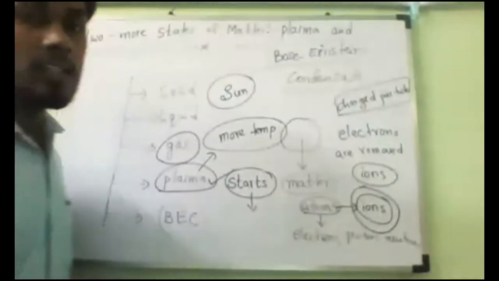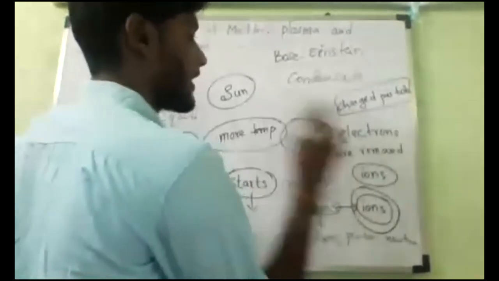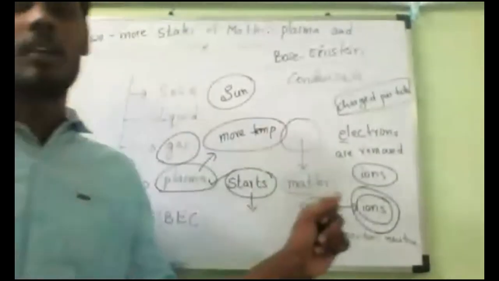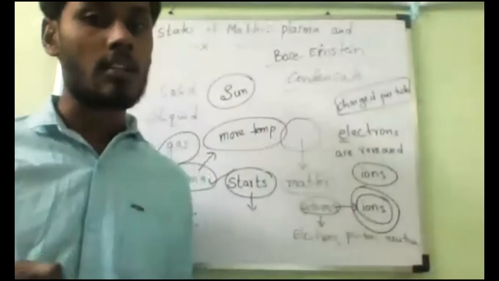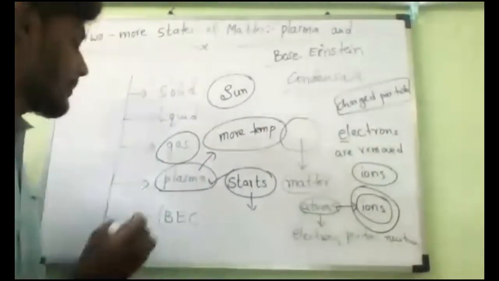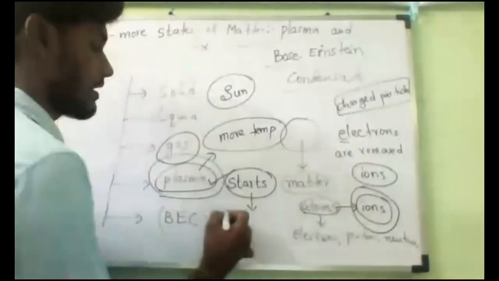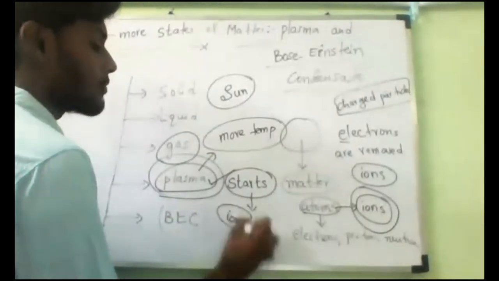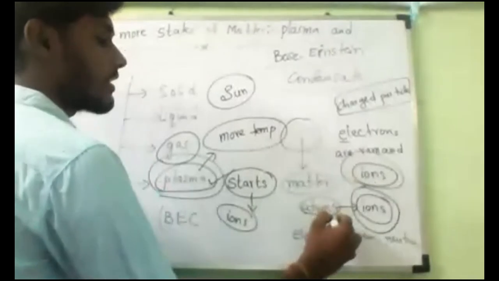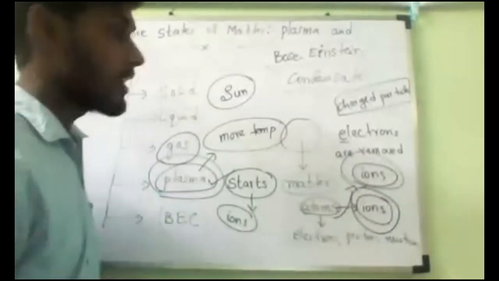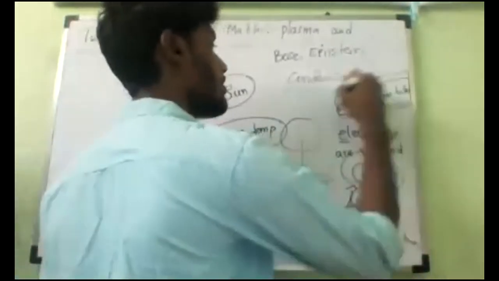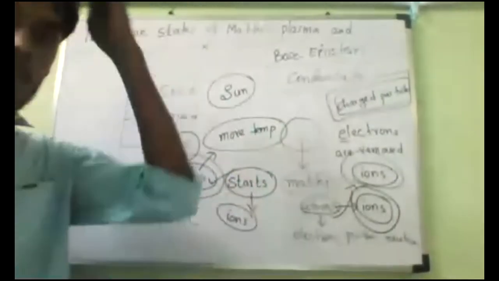So this mixture of free electrons, meaning electrons that are separated, removed from the atom, together with the ions, is called plasma. What should we call it? Plasma. After removing the electrons, the atom is called an ion. So the ions are called charged particles.